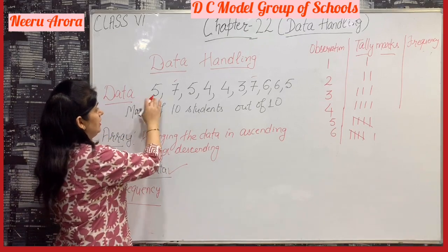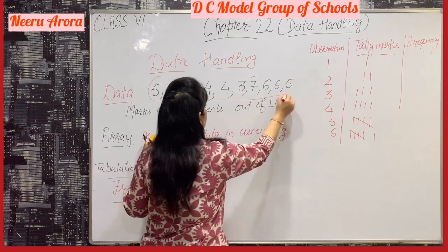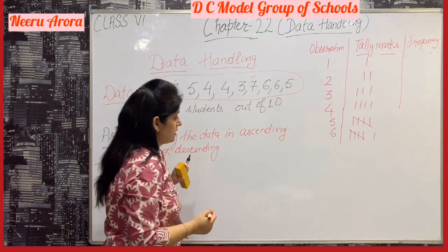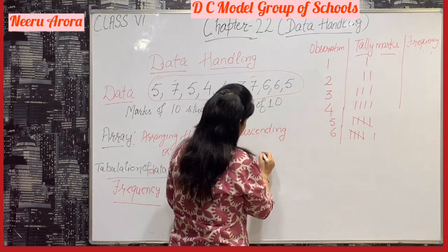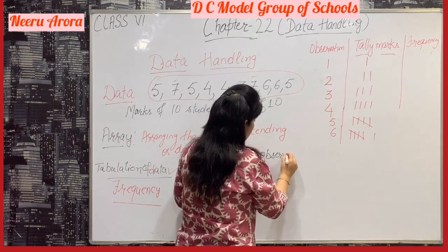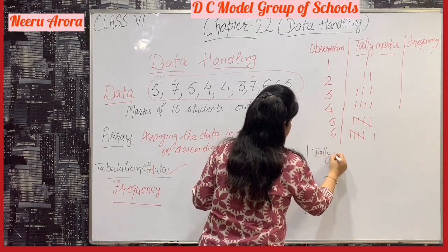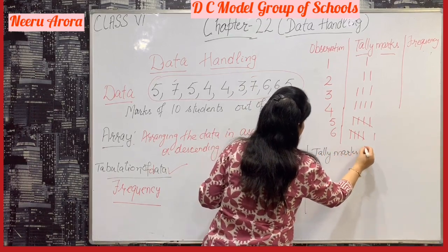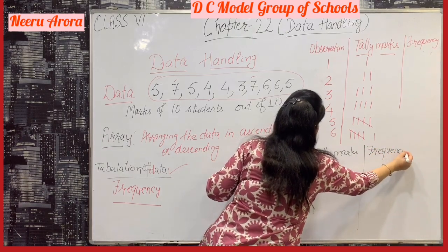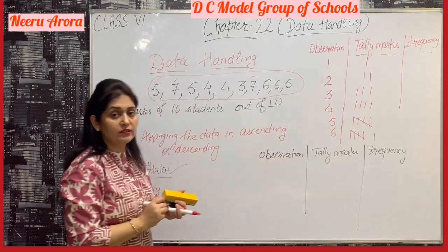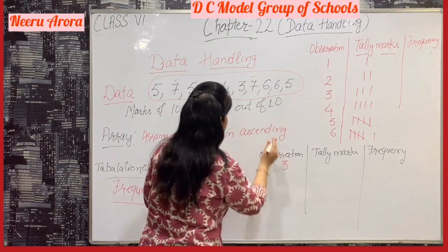Now let's show this on the frequency table. We are going to represent this data on the frequency table. First you write observation, second is tally marks, and the third one is frequency. So what is our first number? The lowest number is 3. First we will arrange these numbers.